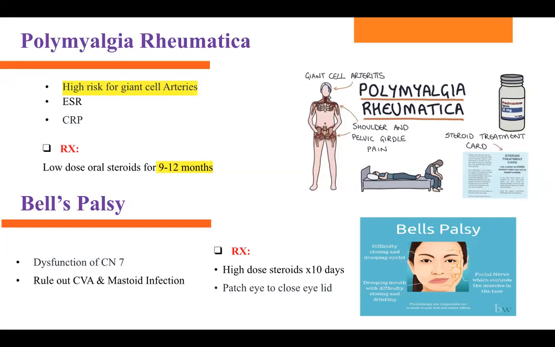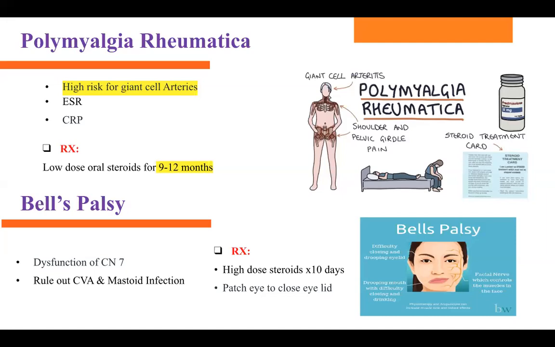A person who has polymyalgia rheumatica is also at high risk for giant cell arteritis, so polymyalgia rheumatica is associated with giant cell arteritis. Okay, so here's the thing. Temporal arteritis, you are giving them steroids for 10 days, right? So this is easy for you to remember. For PMR, you are giving them treatment for 10 months, because this is bone issues. Okay, so that's how you can remember this.